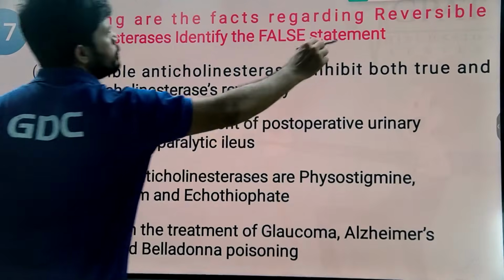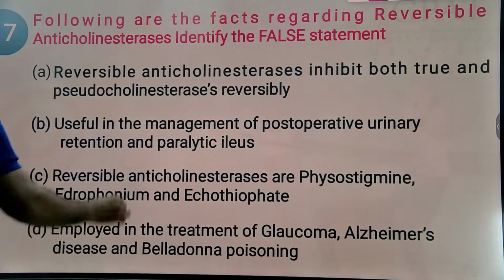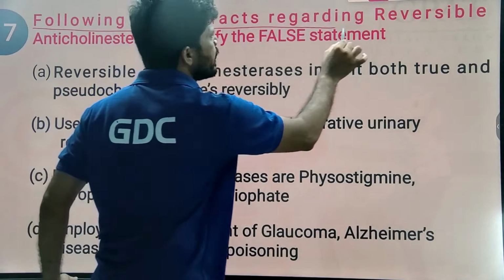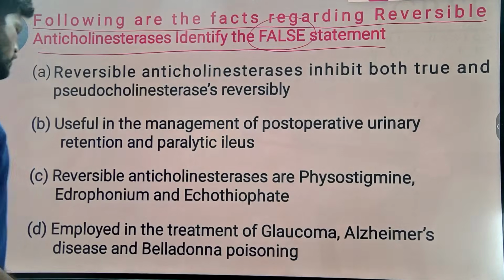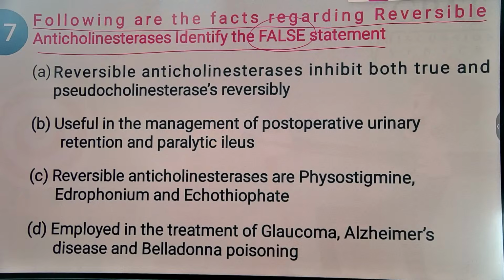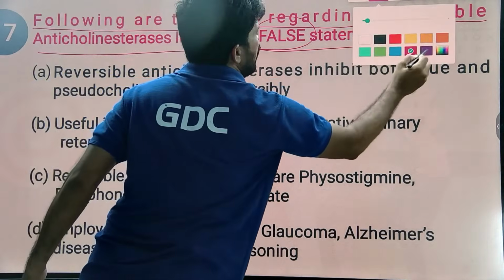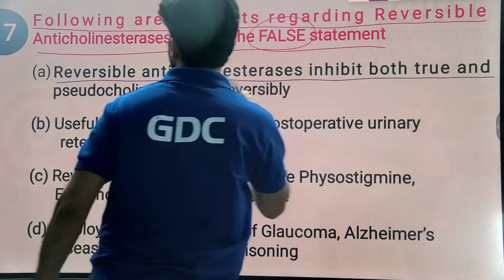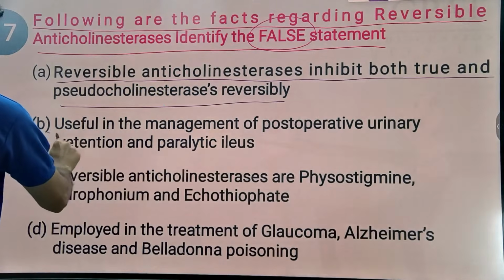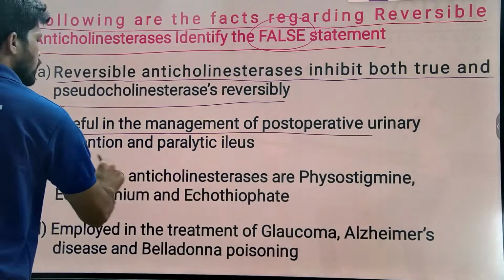Next. Following are the facts regarding reversible anticholinesterases. Identify the false statement. Reversible anticholinesterases inhibit both true and pseudocholinesterase reversibly. They are useful in the management of post-operative urinary retention and paralytic ileus.